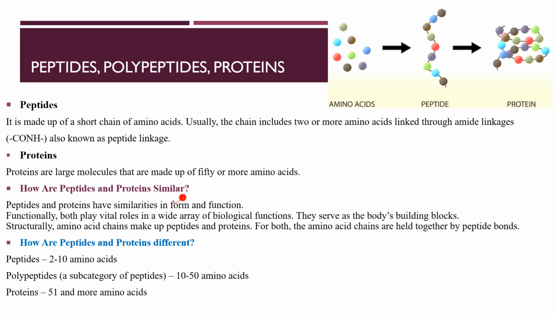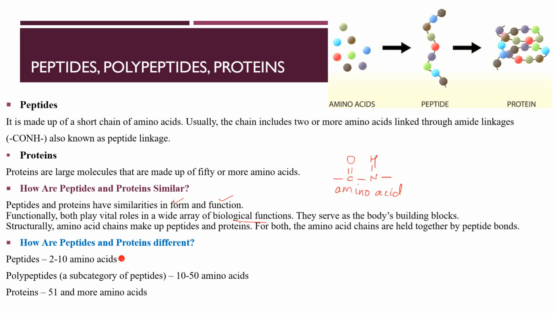So they have similarity in their form and function. Function means biological functions. Proteins are building blocks, muscle building blocks, right? Functionally, they both have the same amide linkage, so their reactions will also be similar, right? In both cases, amino acids are reacting to give proteins and polypeptides.